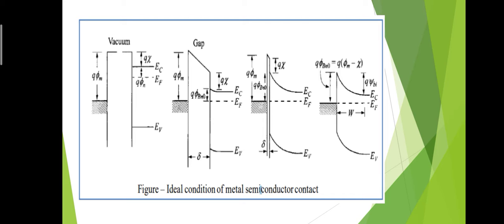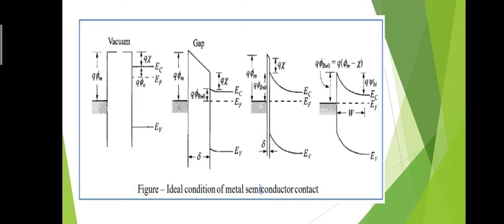Then there is a formation of the barrier or depletion region, denoted by qφBn0, which is shown in the figure, and again this barrier height increases, as shown in the third figure.